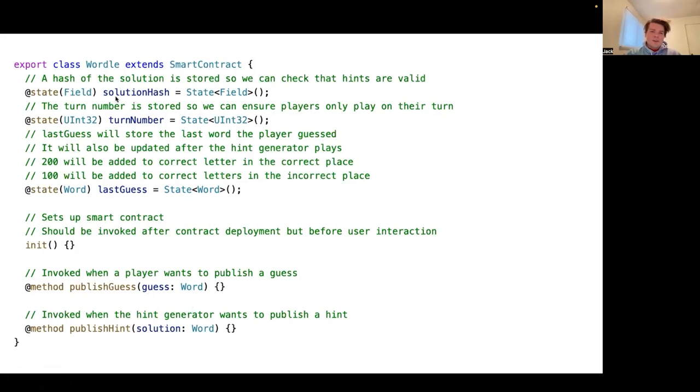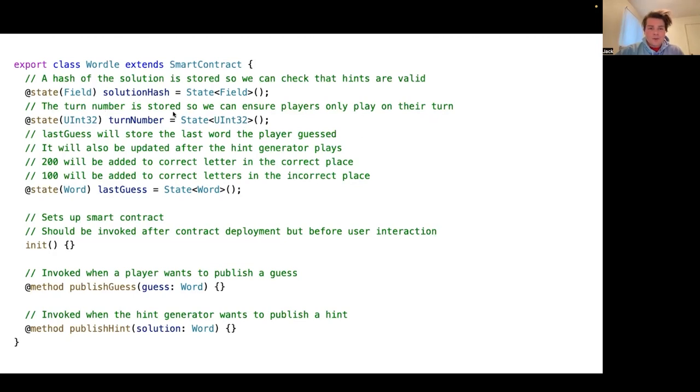So first things first, we get solution hash. This is just a field, and this is the hash of the solution that we chose, the secret word that we chose. We're going to store this on chain so that we can check that the hints that the hint generator provides are valid, and we can do this without revealing the word. I guess there aren't that many combinations, so maybe we should have added a salt to it too. But for the sake of simplicity here, we didn't. So we're going to store our solution hash on chain.